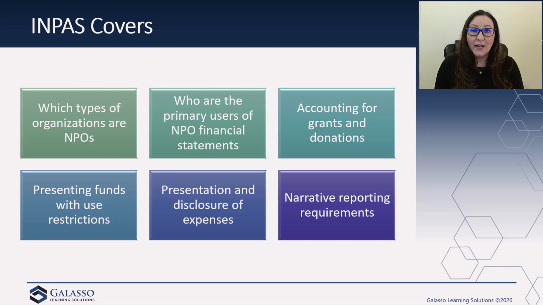I know a lot of times when I was doing presentations as an auditor to a nonprofit board, pretty much the only people that understood it were the treasurer and maybe the executive director or other people higher up in leadership within the nonprofit. A lot of people didn't understand the statement of financial position or the statement of activities, because they had never heard of it like that. They knew them as the balance sheet and the income statement. So who are our users, and how are we going to be able to really relay this information so that they can understand it?